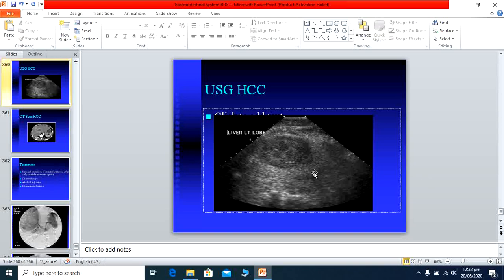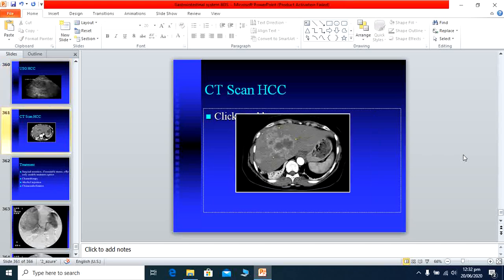This is the imaging. You can see there's a mass-like appearance in the ultrasound. This is basically the left lobe of the liver. Here you can see the large mass which is tumor, hepatocellular carcinoma. This is the CT scan imaging. You see the multiple metastatic lesions here, seen in the liver tissues. It may be locally metastasized from the liver primary tumors. So with the help of CT scan, we can see the liver malignancy.